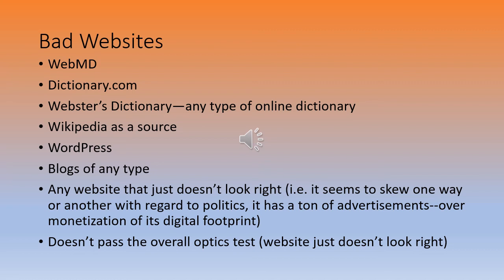I remember I used to have this screenshot of a website, and I can't even find it anymore. It seemed legitimate when you Googled the information. It was on a topic for an essay. So I Googled information, and I saw a website, showing students in the PowerPoint, "This looks like a legitimate website." We click on it, it has some good information, and then these pop-ups start going all around the banner, all around the sides of the website.